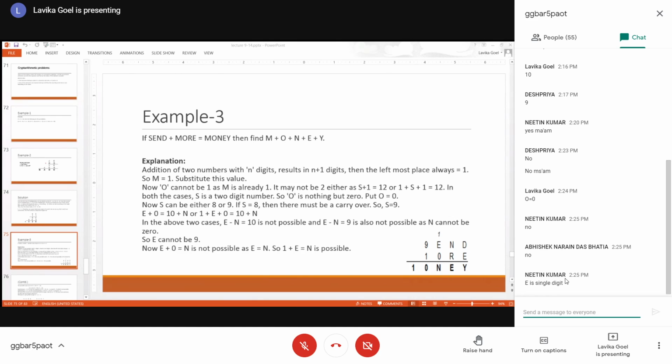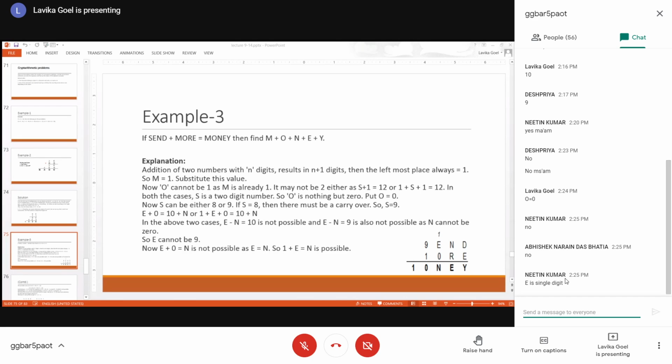But that is not possible. If you take the difference of two single digit numbers, it cannot be 10, and it cannot be 9 either. So from this we can establish the fact that E cannot be 9. So basically these equations are not possible, so E cannot be 9. So there is no carryover from this column. That's why S was 9. So that's how we came to the conclusion that S is 9 and there is no carryover from the